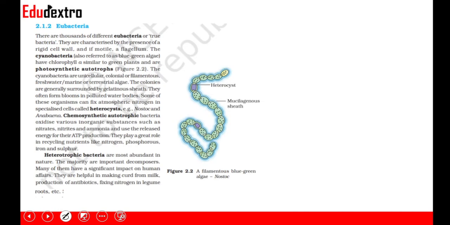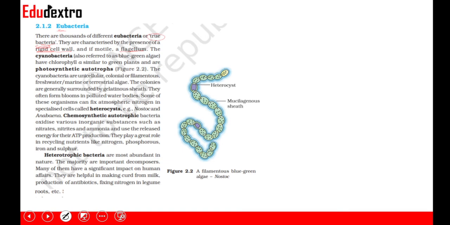The next type of bacteria within kingdom Monera is called eubacteria. The word eu means true, like in eukaryotes. So eubacteria means true bacteria. They are characterized by the presence of a rigid cell wall. Okay, they have a rigid cell wall, but this rigid cell wall is not in archaebacteria. This is different. The rigid cell wall is in eubacteria, and if they are motile, they will have a flagellum.